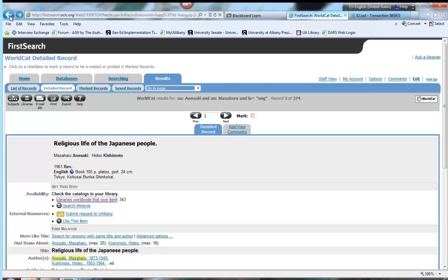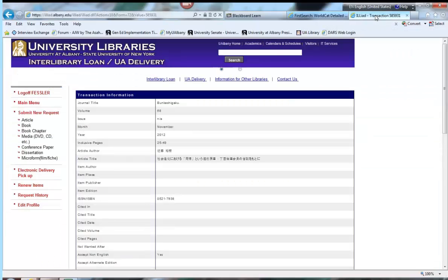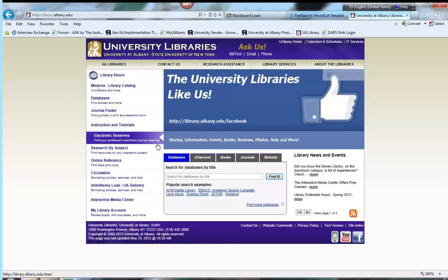When your interlibrary loan material comes in, you'll receive an email from the library telling you that you should go to the main library to pick it up. All you have to do is show up with your ID and you can have it, unless it is sent to you as a PDF, as an electronic piece of material. In that case, all you have to do is log on to the interlibrary loan page of the library and download it. You can certainly go to the interlibrary loan page. I'm going to show you where that is.